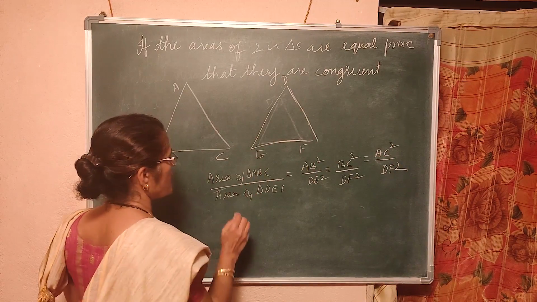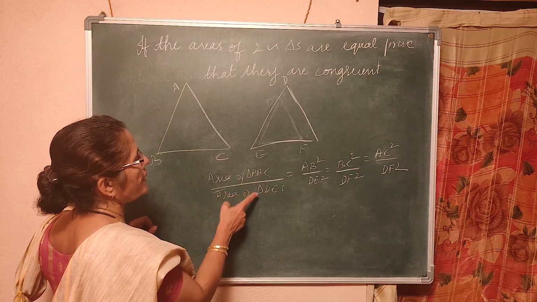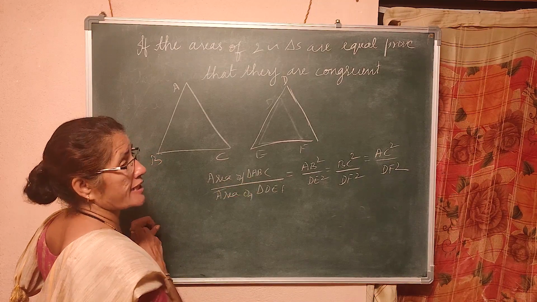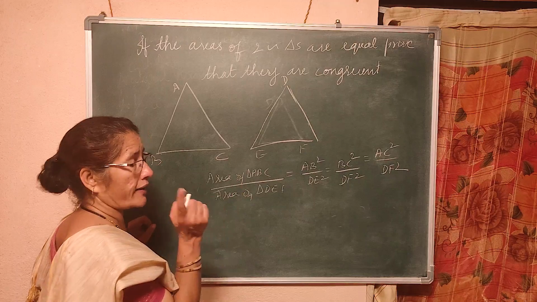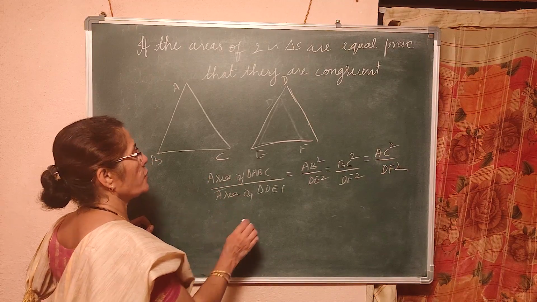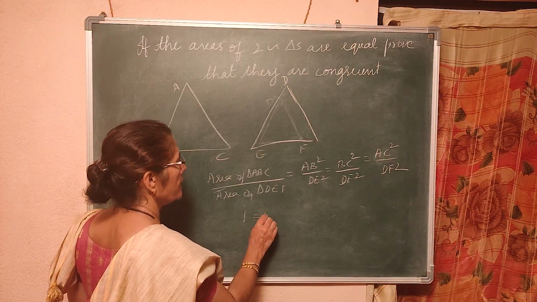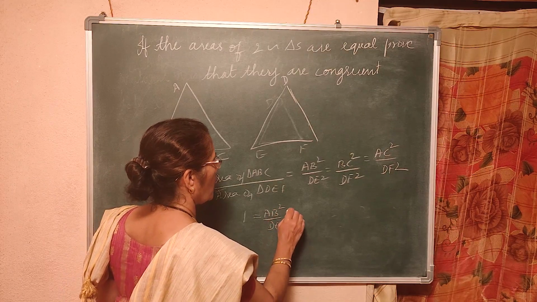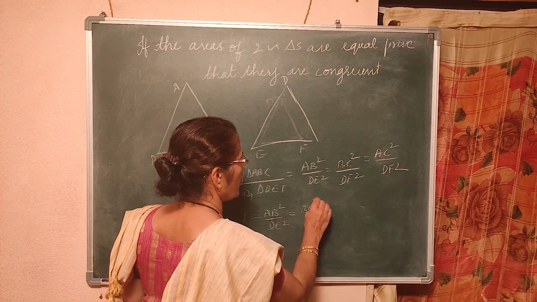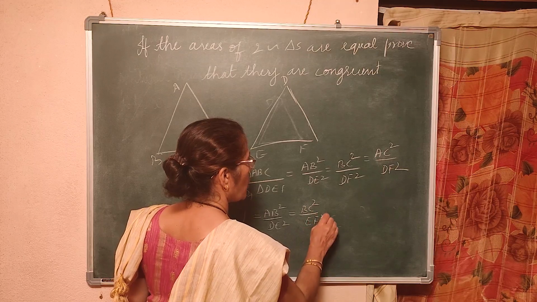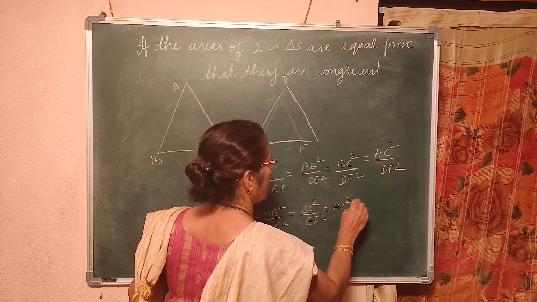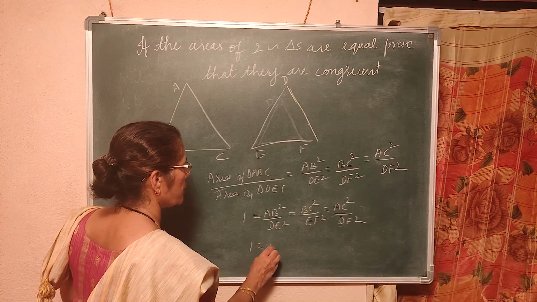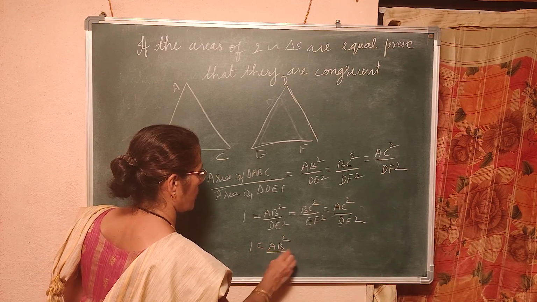But the areas are equal. Suppose this is 6 centimeter, this is also 6 centimeter. This is 100 centimeter, this is also 100 centimeter. What is 6 by 6? 1. 100 by 100, 1. So 1 is equal to AB square by DE square, or is equal to BC square by EF square, or is equal to AC square by DF square. So I can write 1 is equal to AB square by DE square.